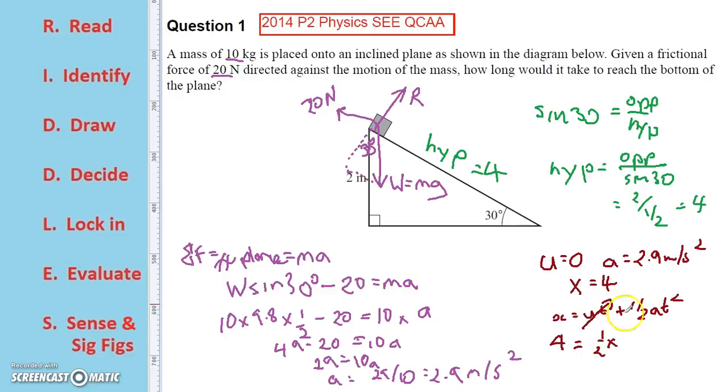Is equal to half multiplied by its acceleration down the plane we calculated to be 2.9. A half times 2.9 times t squared is equal to 4. So we solve this, t squared is equal to 4 times 2 divided by 2.9, which is 1.66. And so the square root of 1.66, we get that t equals 1.7 seconds. That's how long it's going to take it to travel the 4 meters down the plane.